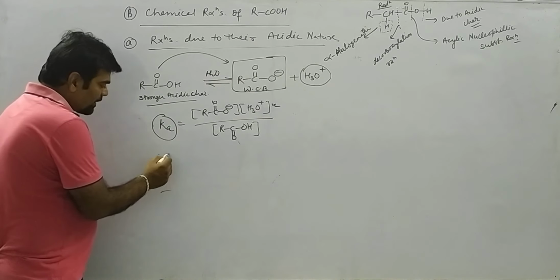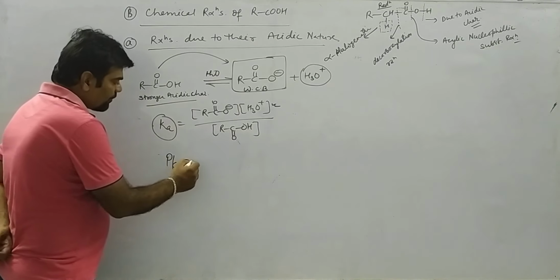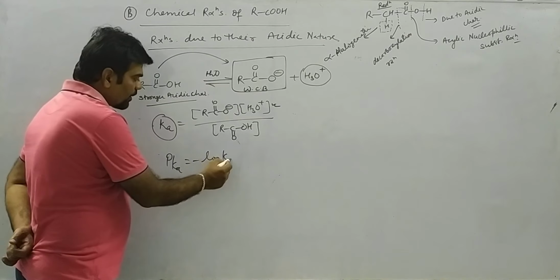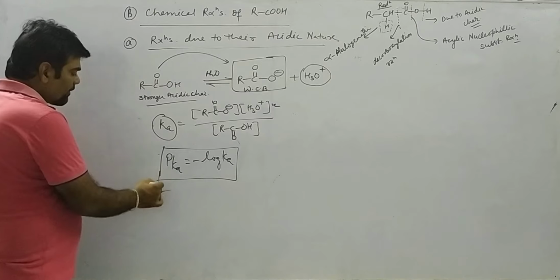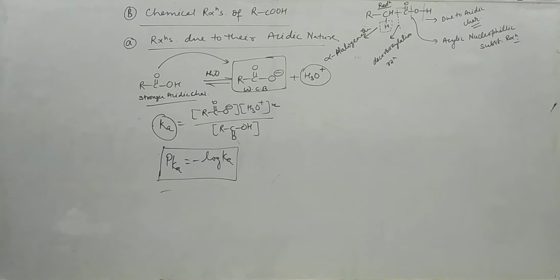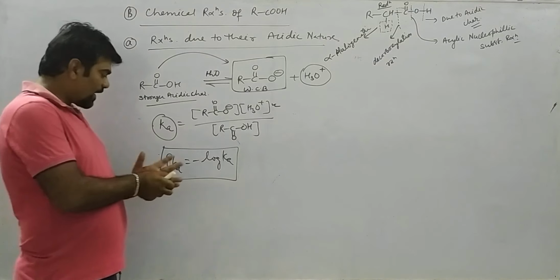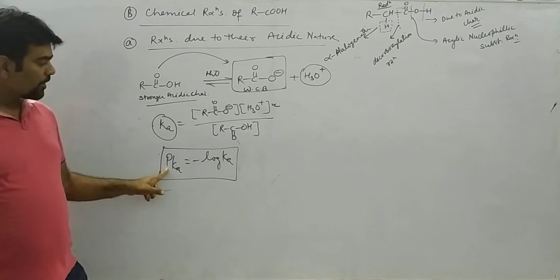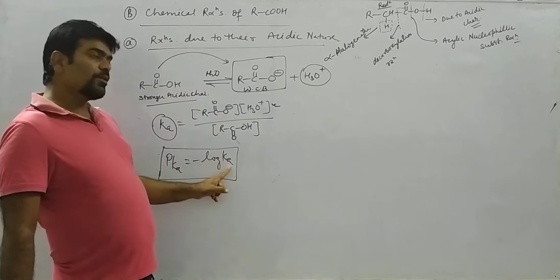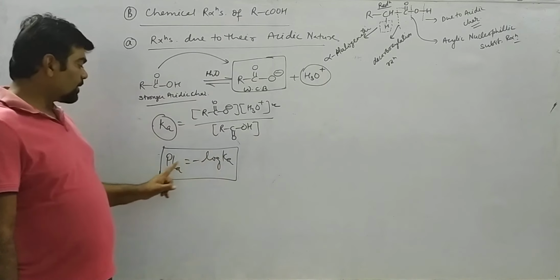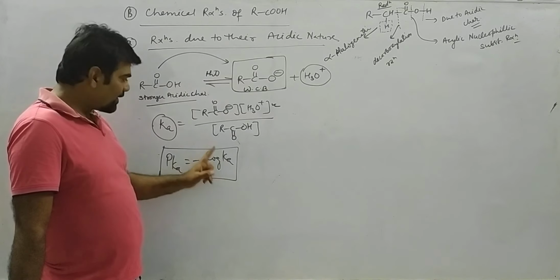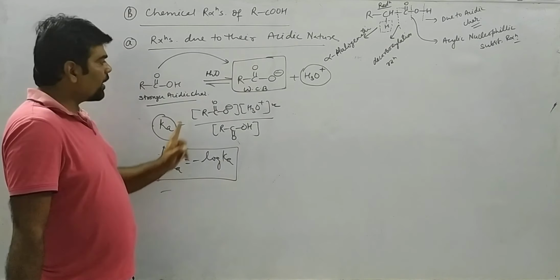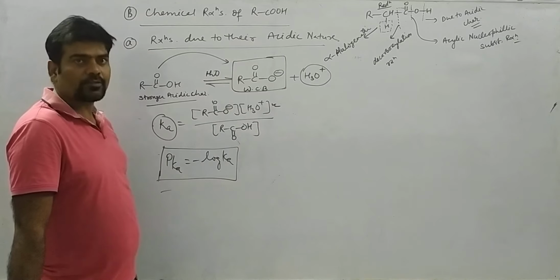So Ka and pKa, there is a relation. pKa is minus log of Ka. You might remember this from when we were discussing ionic equilibrium. So higher the value of Ka, less will be the value of pKa. Higher the value of Ka, less the value of pKa, greater will be their acidic strength.